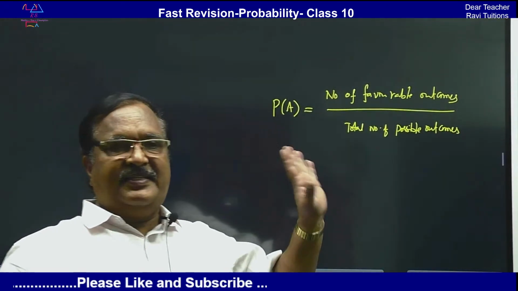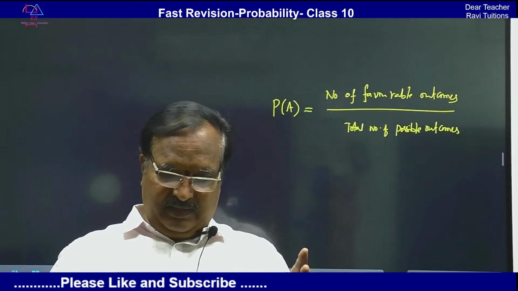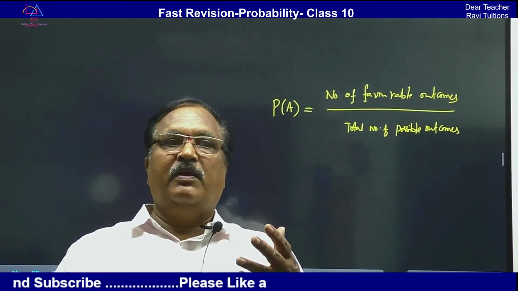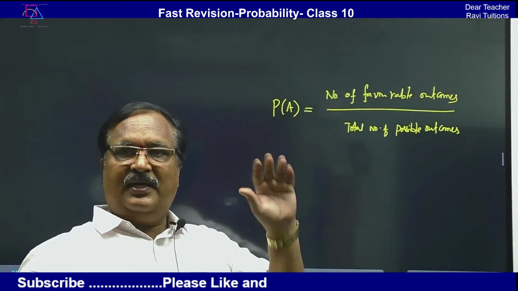So now these three things you have to understand: what is a probability of an event. First let us start with an event.